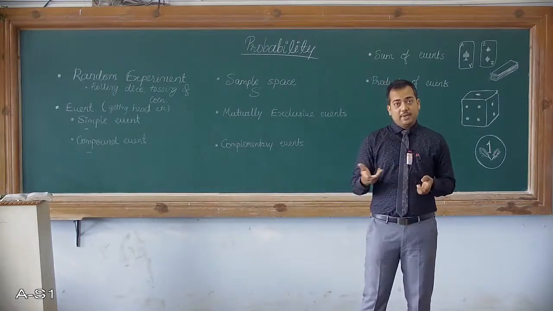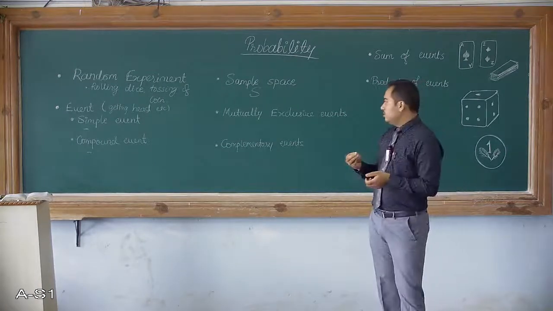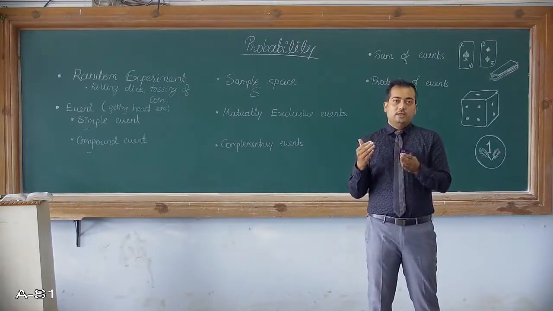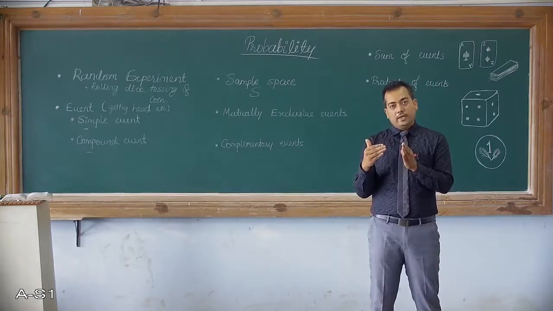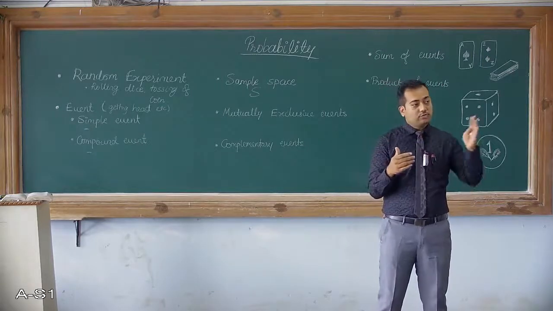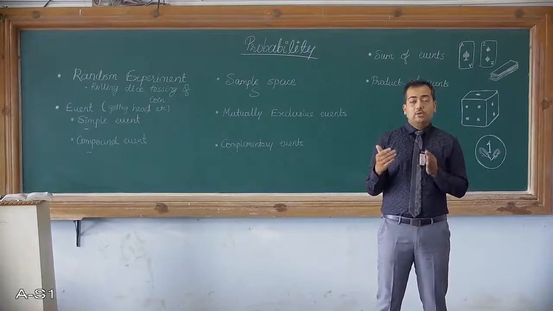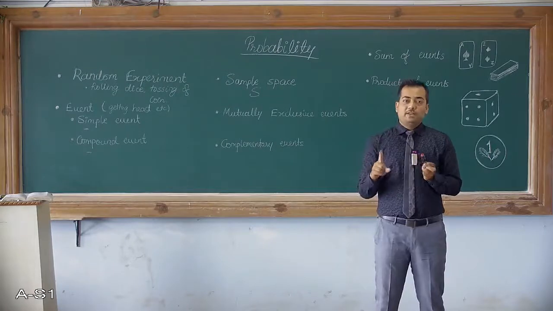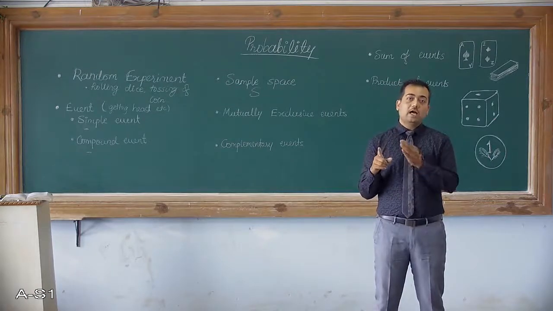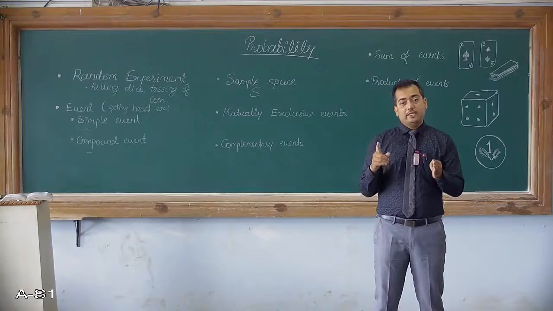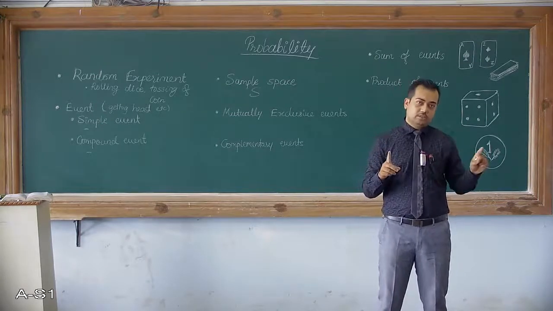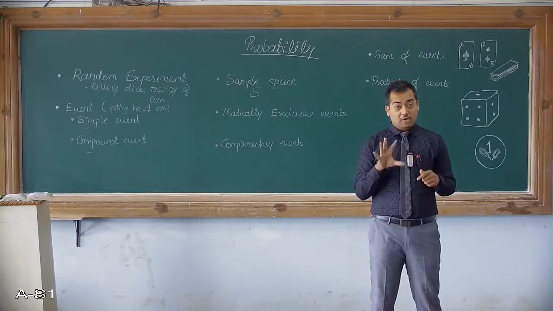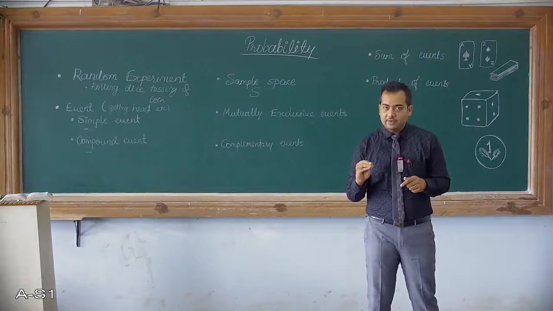Now what do you mean by mutually exclusive event? If there is one event which is occurring, then that occurrence of one event prevents the occurrence of all other events. Then you can say they are mutually exclusive. I repeat, if one event is occurring or happening, then the other events cannot happen. It can be either this or this or this. So in this way, when we have the set of events, those events are called mutually exclusive events.